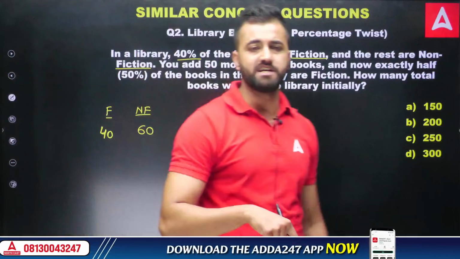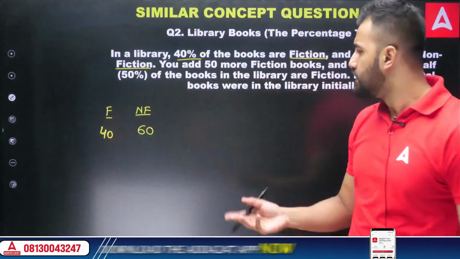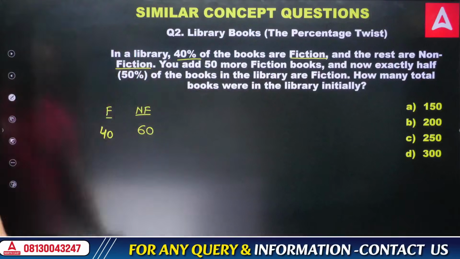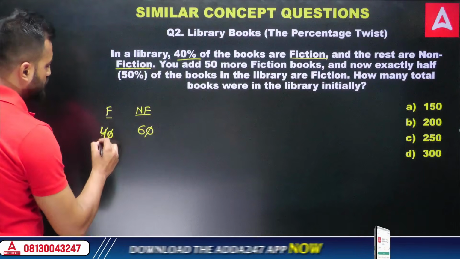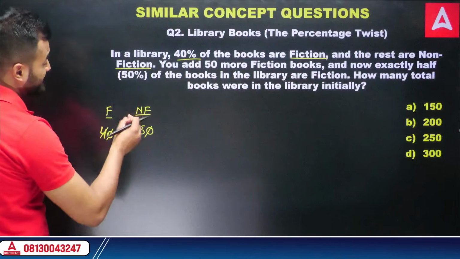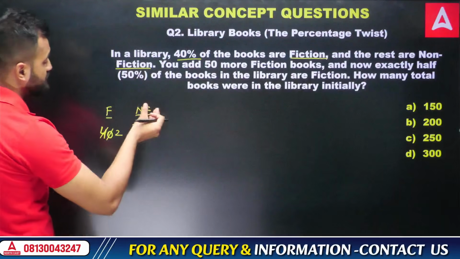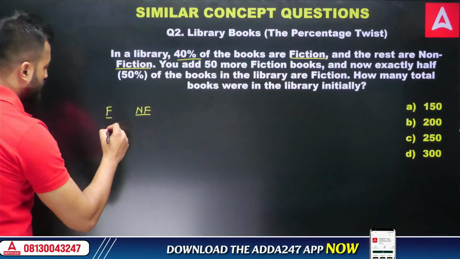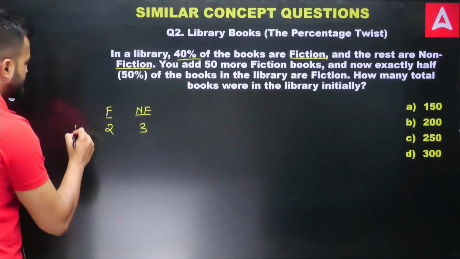This percentage we need to convert into ratio. To convert into ratio, just cancel them. Bring it to the simplest form. 0, 0 cancels out. 2 2s are 4, 2 3s are 6. That means in short, the examiner has given us 2:3 as the ratio of fictional to non-fictional book. So I'll just remove this and write down 2:3. I hope you got how we got 2:3, right? This is the first condition.